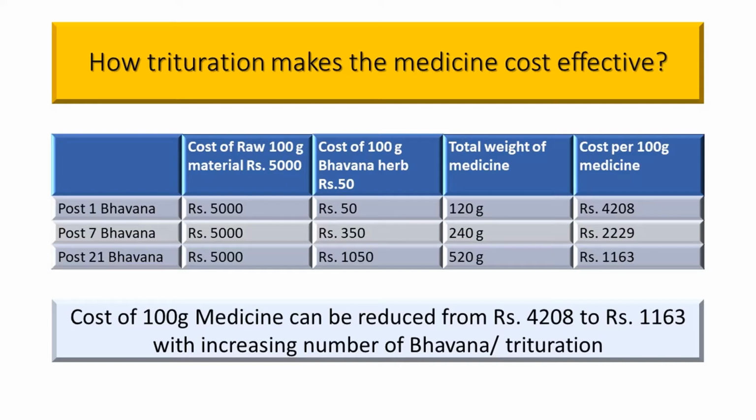Cost of material becomes 6050 rupees, and per 100 gram cost of medicine becomes 1163. Here you can see with the increasing number of bhavna how cost per 100 gram of medicine is going on reducing. At any condition, bhavna increases the potency of your medicine and never dilutes its potency. So, with increasing number of bhavna, you get better quality of medicine even at lower cost.